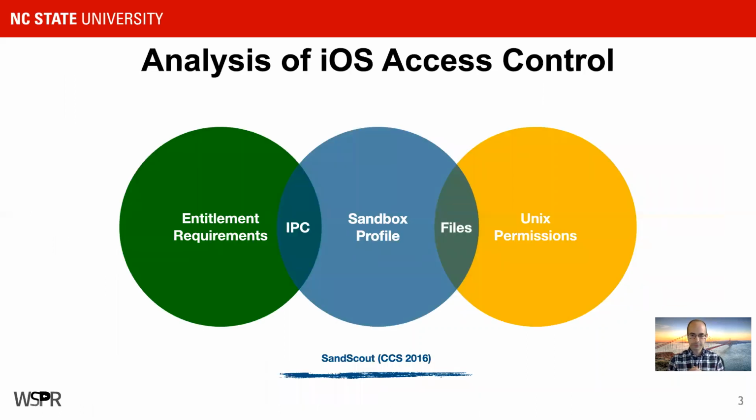For background and to understand the state of the art of iOS analysis, I'll go over some of our past papers that Kobold utilizes. First, we worked on SandScout. SandScout reverse engineers and analyzes the iOS sandbox profile, which controls all of the system calls that a third-party application can make. However, SandScout mostly focused on just file access. It was interested in seeing, are there files that a third-party app can read and write that it really shouldn't have access to? The next paper expanded our scope not just to third-party apps, but also to system daemons.